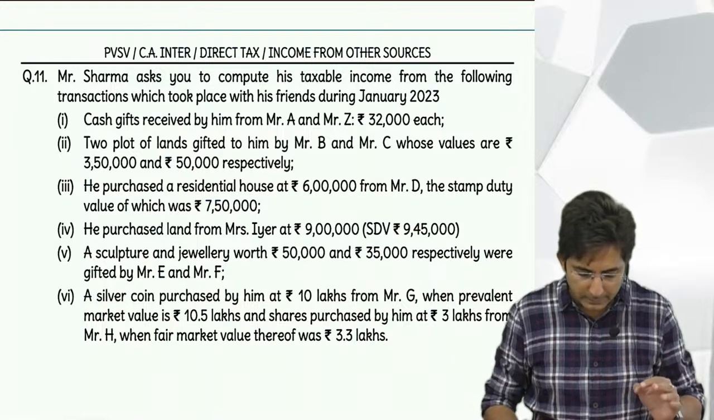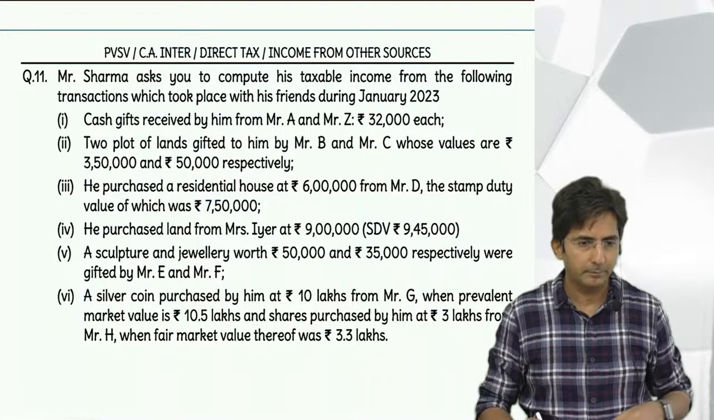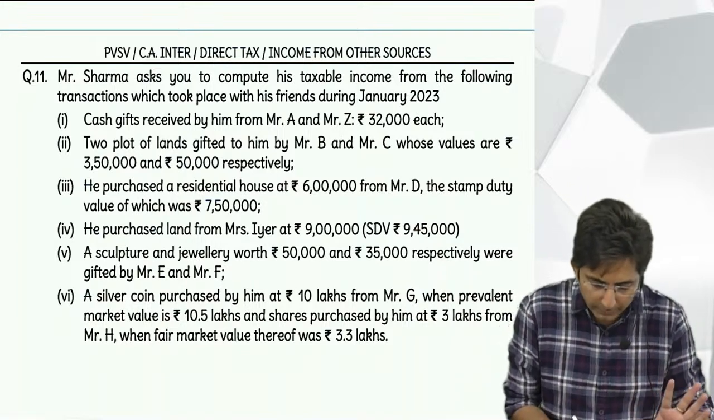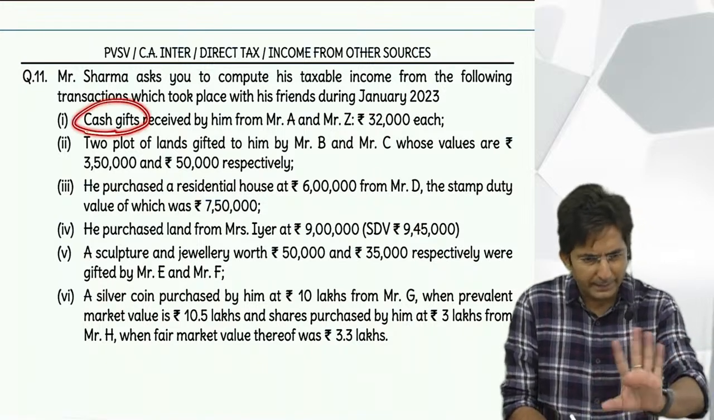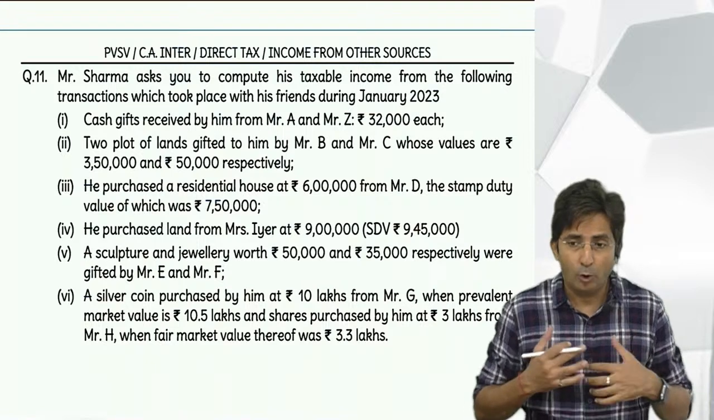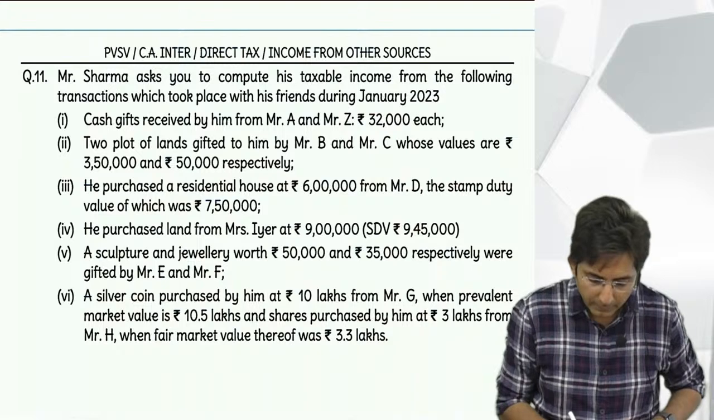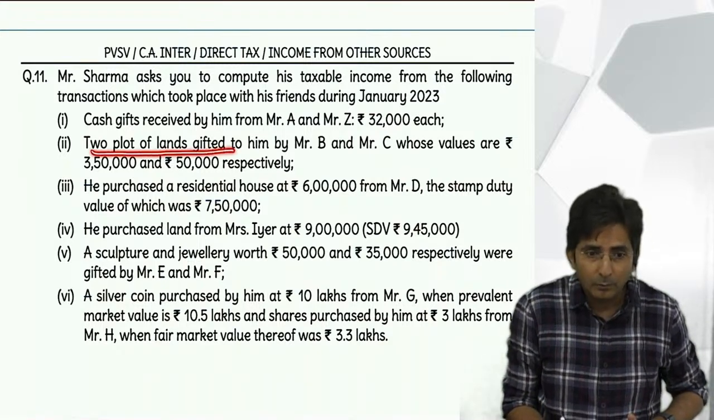First I'll do one thing. Just have a glance over the question. All the points are gift only. We are not reading in detail, just seeing orally. First point, can you see cash gift? I'm just verifying all the points on gift, so that mentally you can think in lines of gift. Second point, two plots of land gifted. Okay, gift. Then